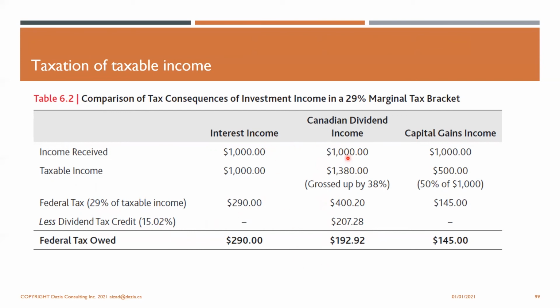So as we can see, with $1,000 of each of these three, they pay the most taxes for the interest, then for the dividend, then for the capital gain. It varies, it depends on their marginal tax rate, but in this situation, that is how it is calculated.